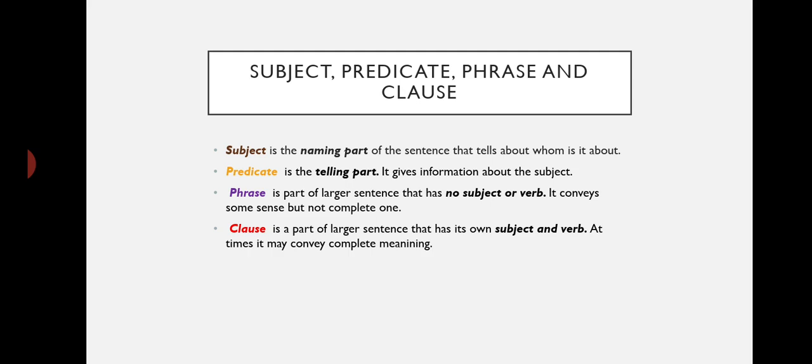Then the next thing which I talked about initially is clause. A clause is part of a larger sentence, although it is similar in the sense that it has also got its own subject and predicate. But further on, when we move on, you'll understand what the difference is between a sentence and a clause. So for now, you need to understand that a sentence is a larger or an umbrella term, and a clause is part of a larger sentence.